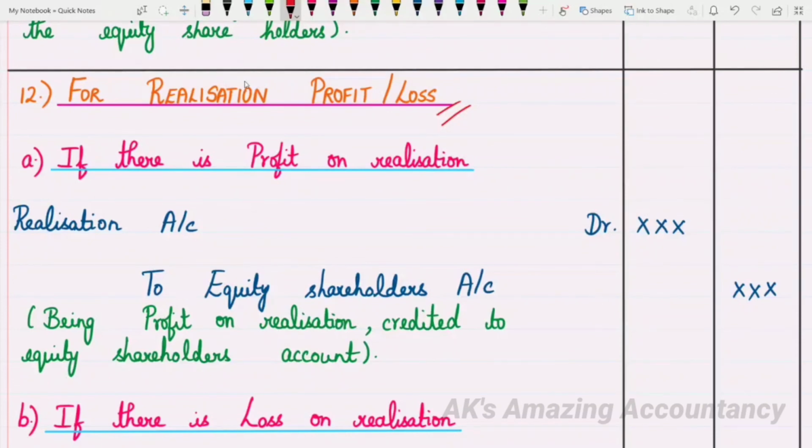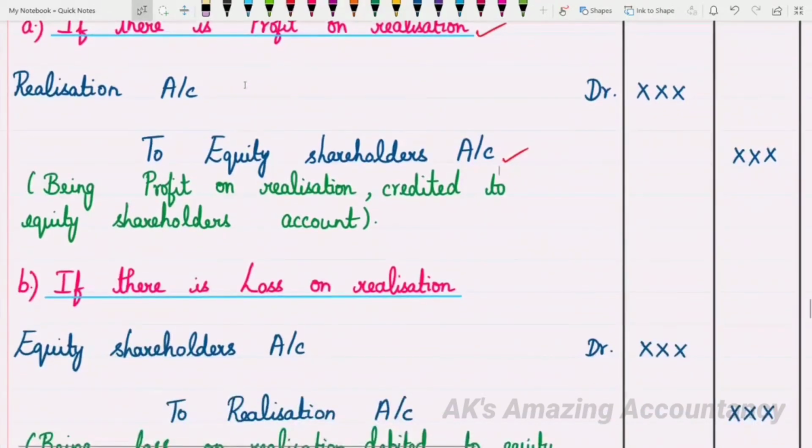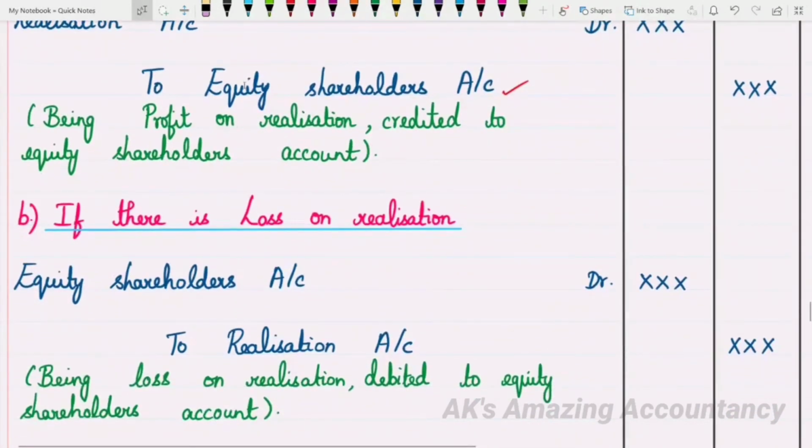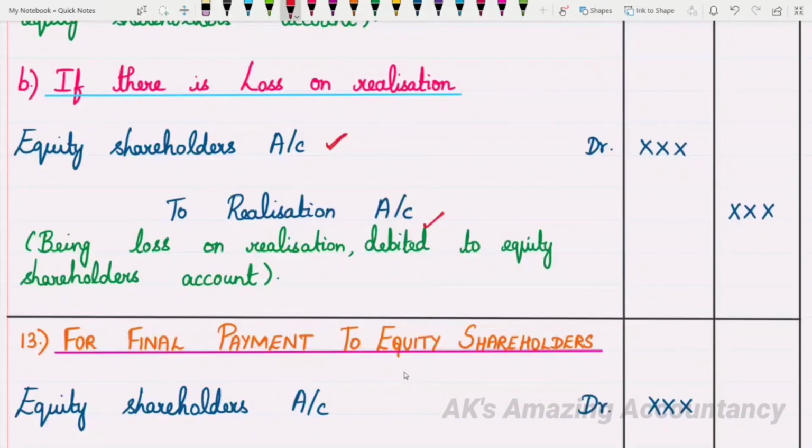If there is profit on realization, the entry will be realization account debit to equity shareholders account, so equity shareholders account will be credited. If there is loss on realization, the entry will be exactly the reverse. What will be the reverse entry here? If there is loss on realization, the entry will be equity shareholders account debit to realization account. Being loss on realization debited to equity shareholders account, that will be the narration.